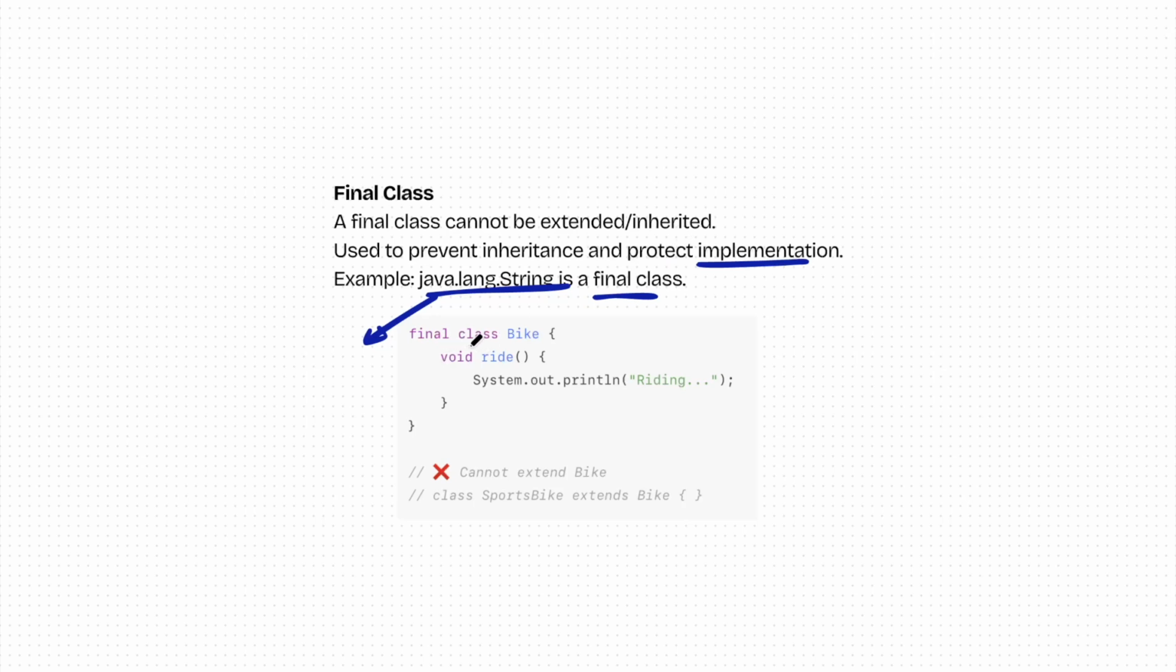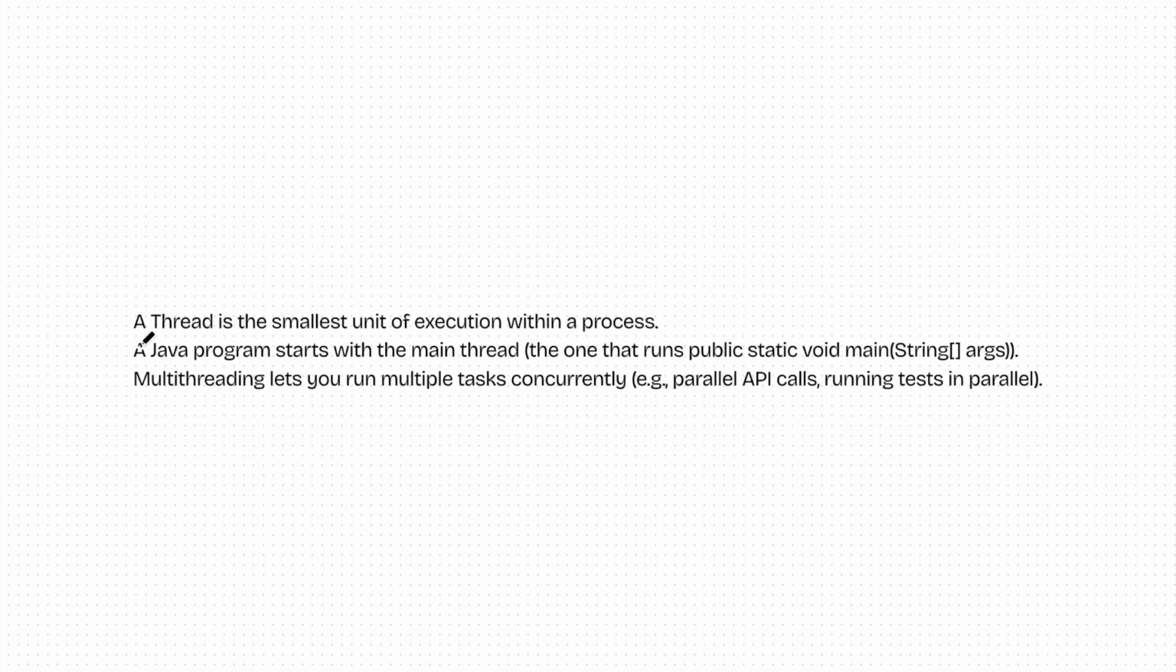Cool. Let's move ahead to our fourth question. It's a very interesting question which says, what is a thread and what are the ways to create a thread? So in very simple terms, a thread is just the smallest unit of execution within a process. Whenever you write something like this, void main, a new thread is created. A thread is basically a part of the CPU which executes your program.